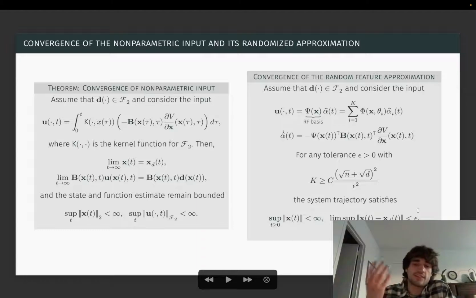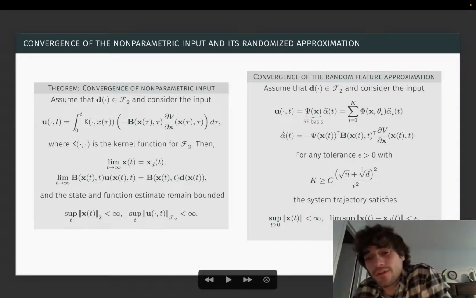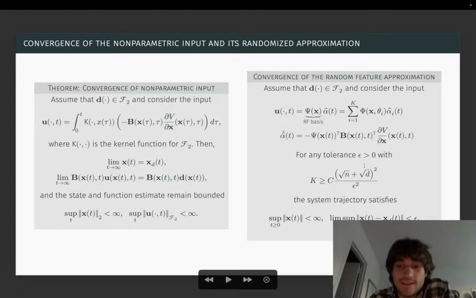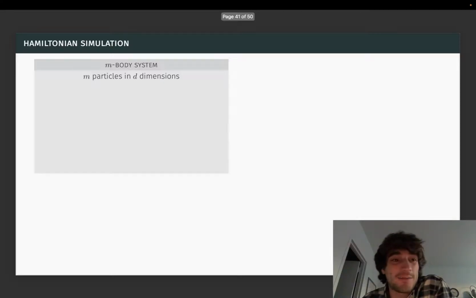So this is essentially an end-to-end bound that tells us how many features we need to track the desired trajectory to an arbitrary tolerance. And importantly, it only depends polynomially on dimension, unlike past guarantees that depend exponentially on dimension because they typically kind of grid the space to do uniform approximation. So let's demonstrate why this polynomial dependence on dimension allows us to scale to high dimensional systems.